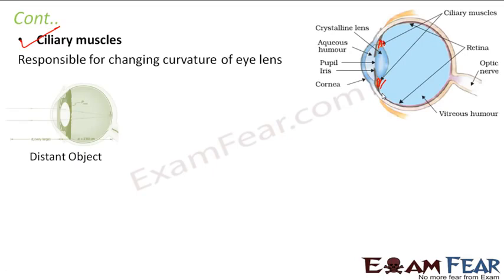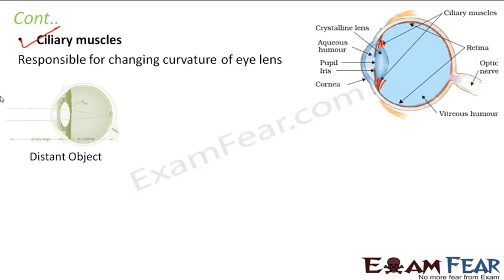Normally when an object is present far away, for distant vision, the ciliary muscles relax.